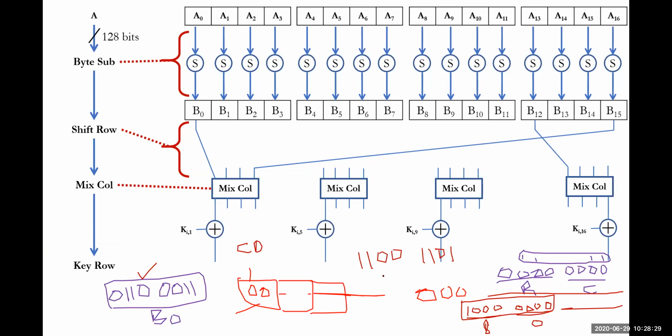So how many bits have been flipped here? We have given 1 followed by zeros. How many bits have been flipped? First bit, second bit, third bit, fourth bit. Totally 4 bits have been flipped as per the output of the S box here.